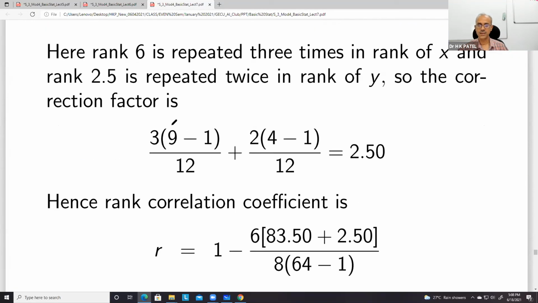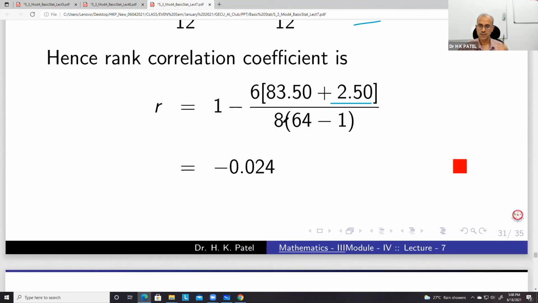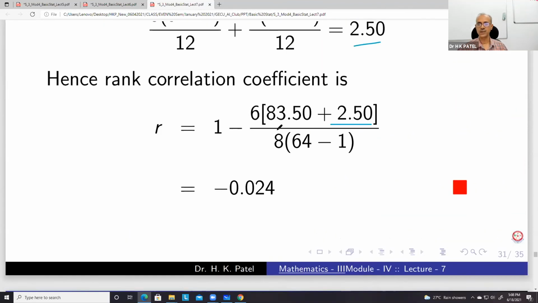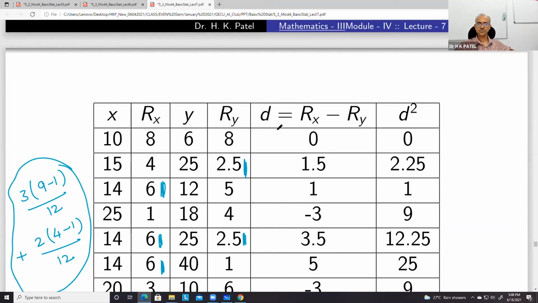So you can see that these are 2 correction factors. The value is 2.5, and this value is added in the numerator with di square. So we get this. So in this way we calculate the rank correlation coefficient. So it's over. If you have any doubt or questions, you can ask me.